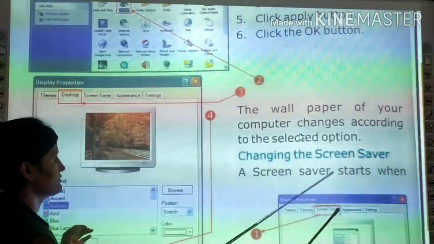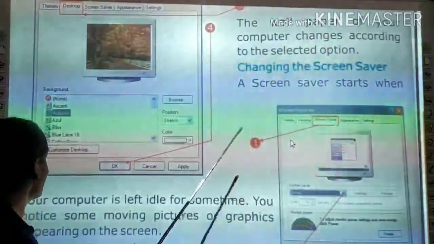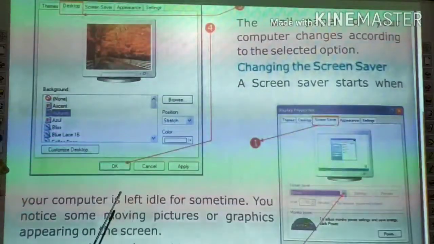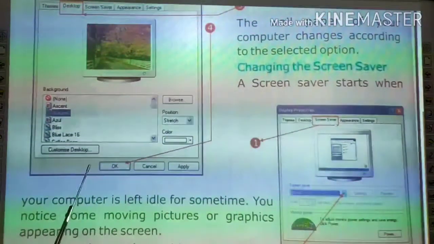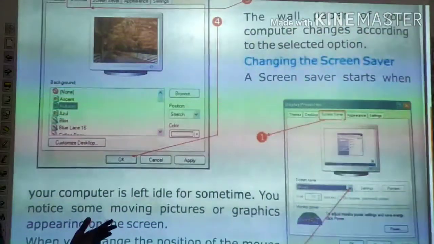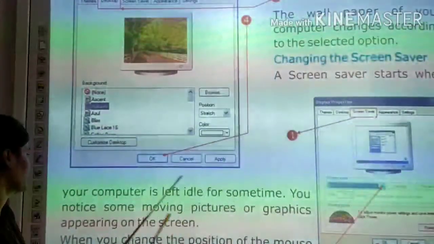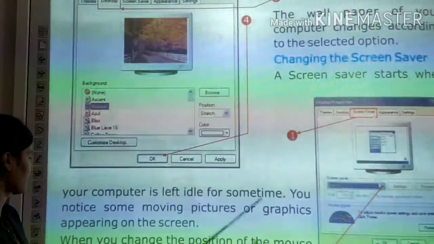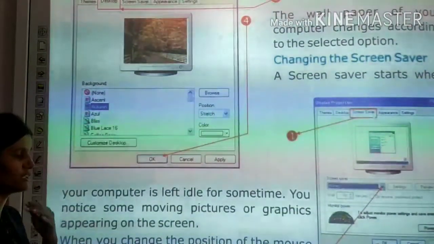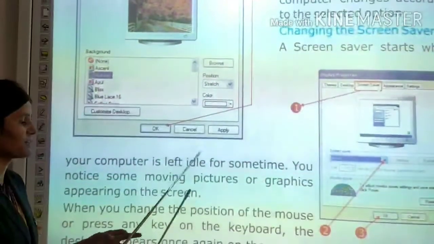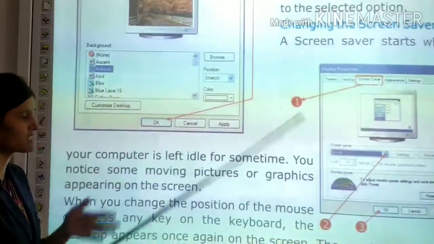Changing the screensaver. A screensaver starts when your computer is left idle for some time. Screensaver starts when your computer is left idle, जब आप कुछ नहीं कर रहे हैं कंप्यूटर में, when you are doing nothing in your computer, तो screen saver start होता है. You notice some moving pictures or graphics appearing on the screen when you are doing nothing on the computer. You notice some moving pictures, कुछ pictures move कर रही होती है, कुछ graphics move कर रहे होते हैं,